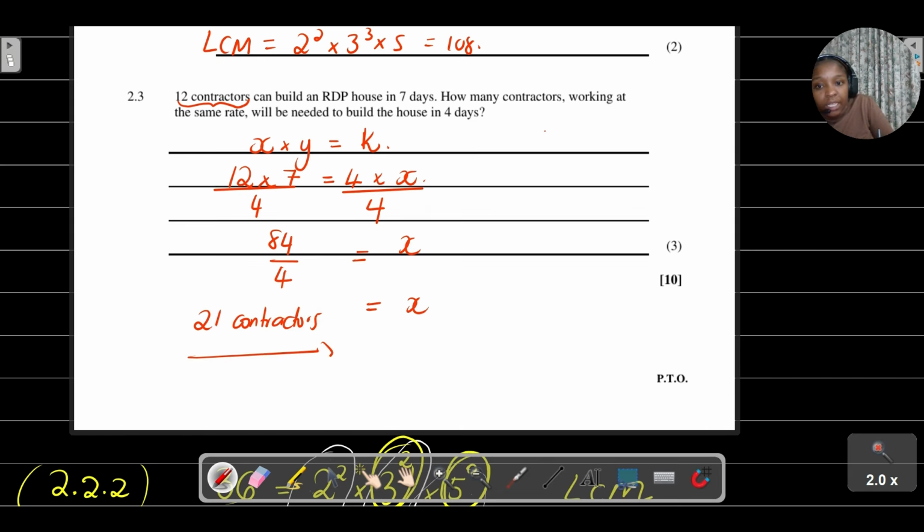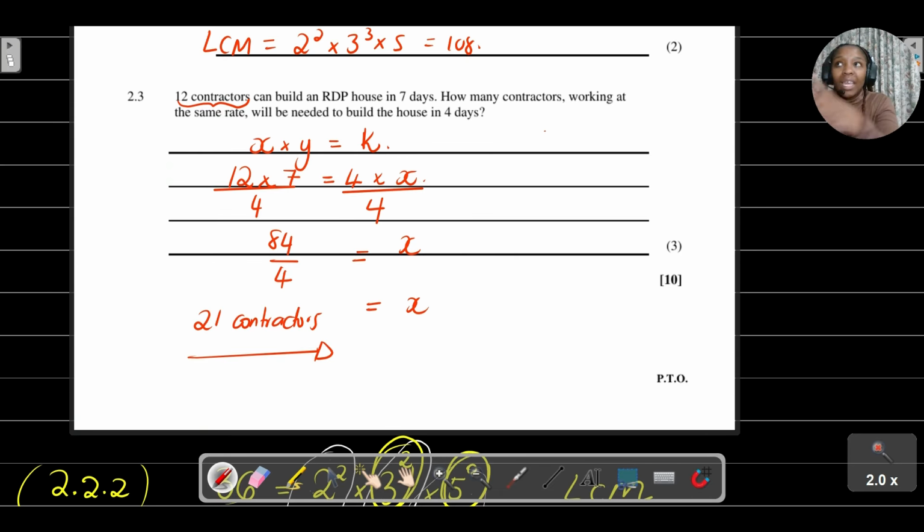Okay, you'll see that you actually need 21 contractors. We already know that if you're dealing with an inversely proportional relationship, when one variable increases, the other variable decreases, or when one variable decreases, the other variable increases.